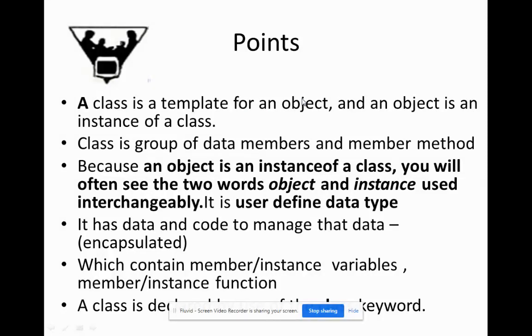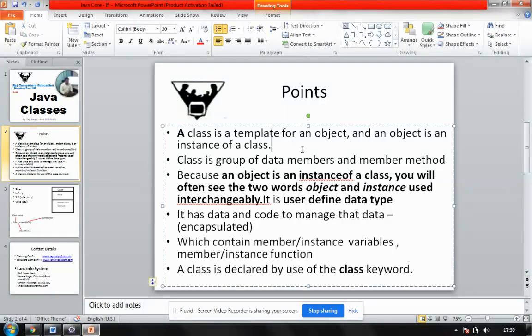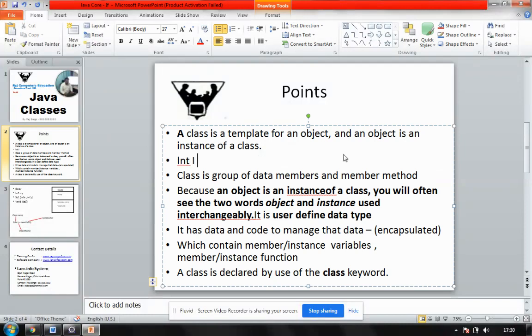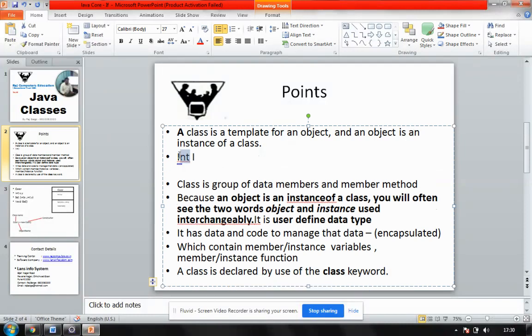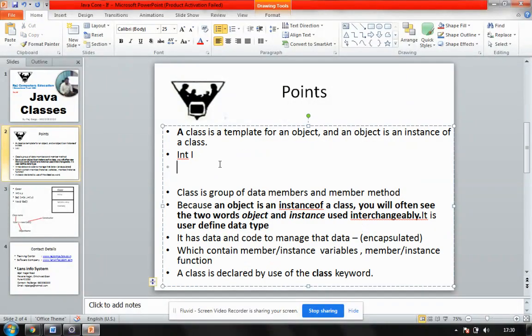Now you should know what an object itself is. An object is a very simple thing. For example, suppose I say int i. In this case, int is my data type and i is a variable, that is, an object. Suppose I define a student class, I'll be saying Student s. So Student becomes my class, and s becomes my object. So I can roughly say an object is a variable of type class. So s is a variable which is of data type class, that is Student.